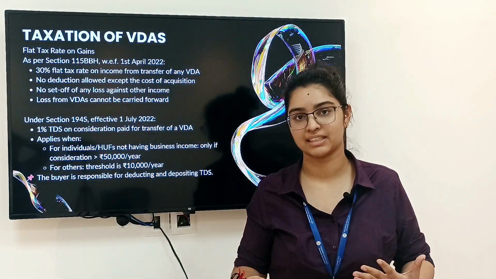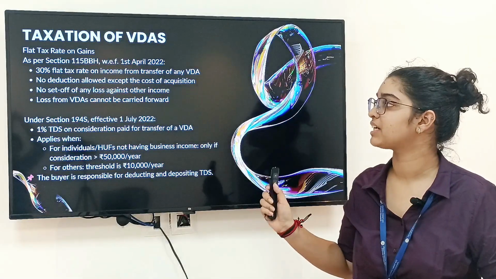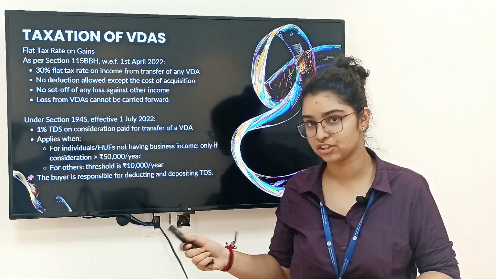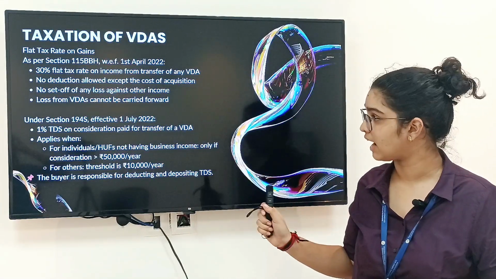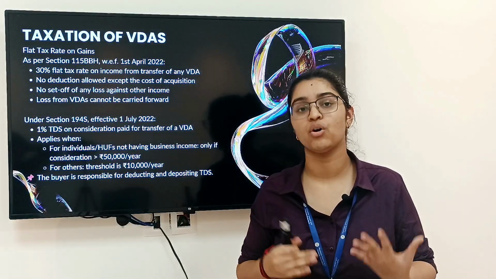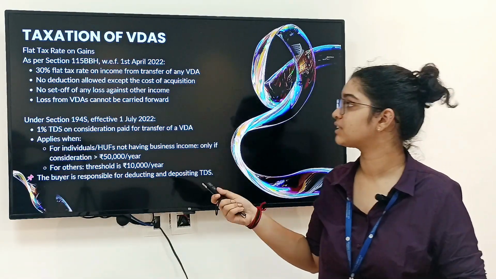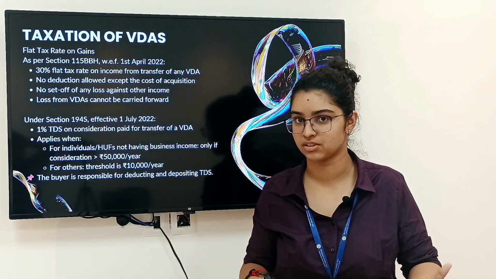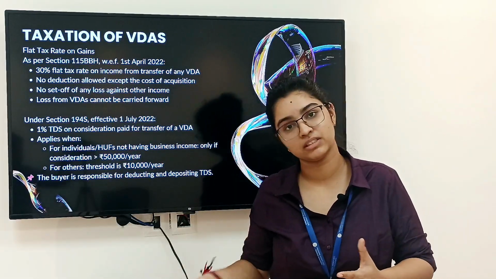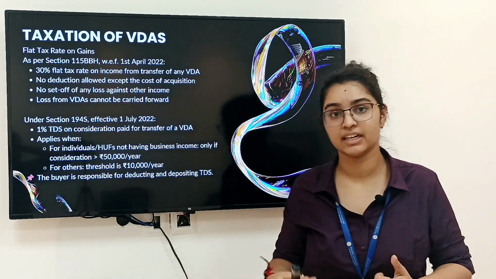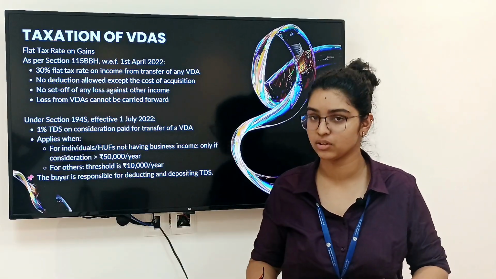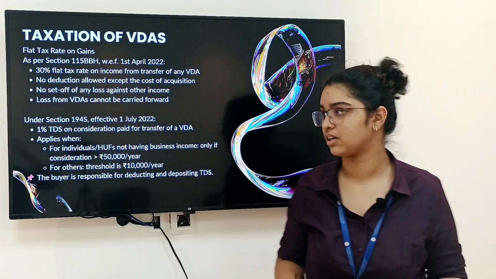So what is the taxation of that? As per section 115BBH of the Income Tax Act, the taxation on VDA is a flat 30%. There will be no deduction except the cost of acquisition. So if there is any other expense incurred to gain the VDA, it will not be considered as a deduction. Only the cost can be claimed as deduction.